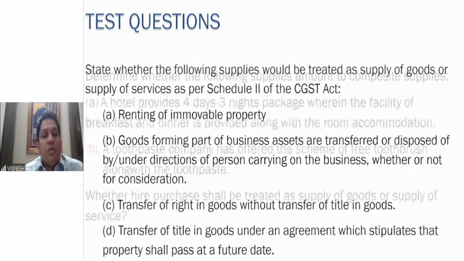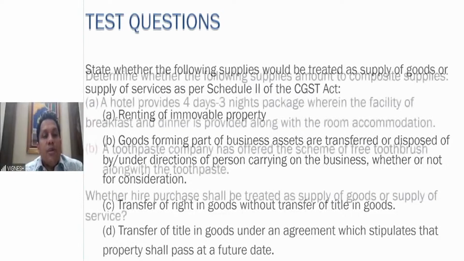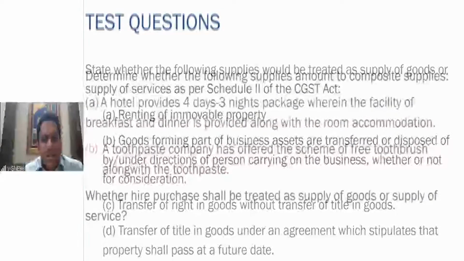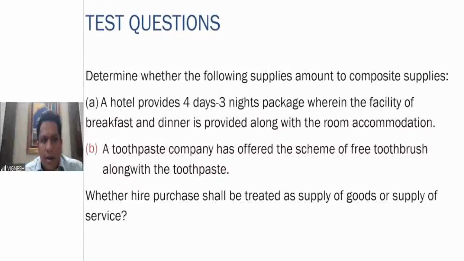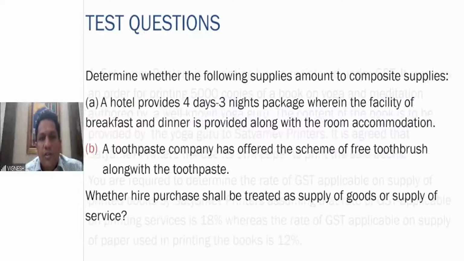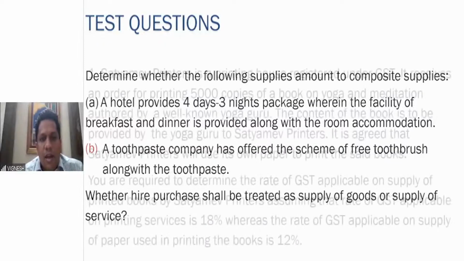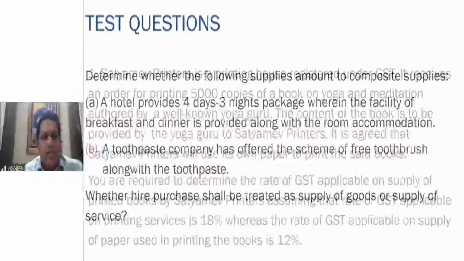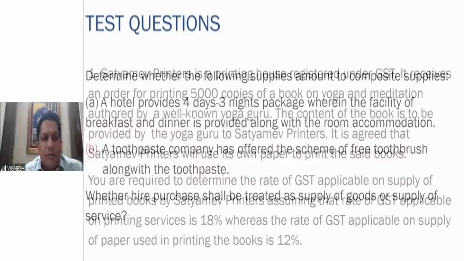Whether this is a composite supply: a hotel provides a 4 days, 3 nights package where the facility of breakfast and dinner is provided along with the room accommodation. So here what happens, the hotel is providing the package, and breakfast and food are provided along with it. So the principal supply is your accommodation service. So definitely it is a composite service.